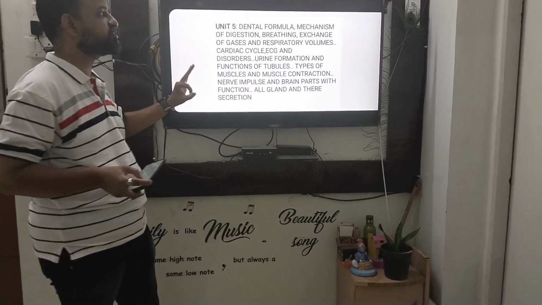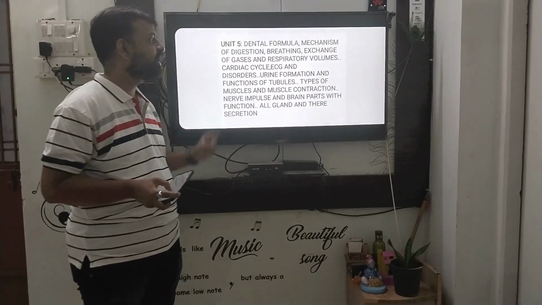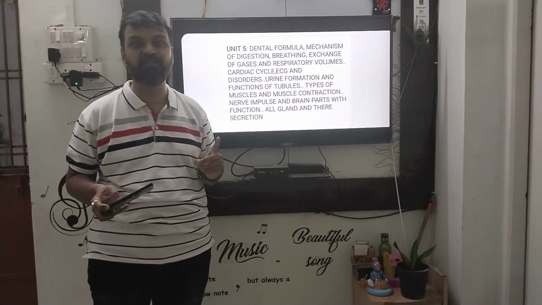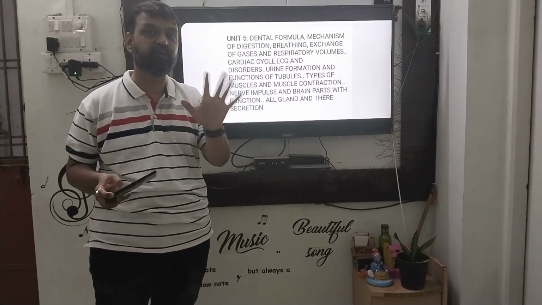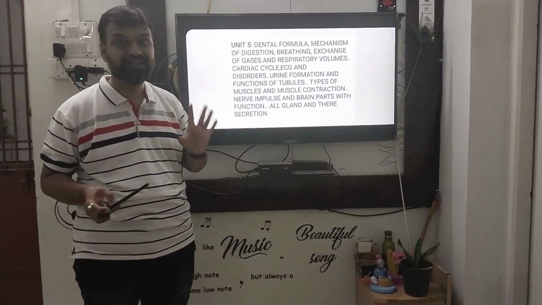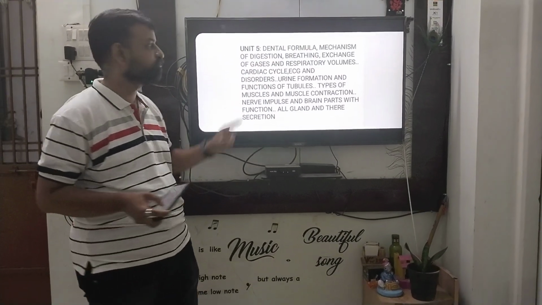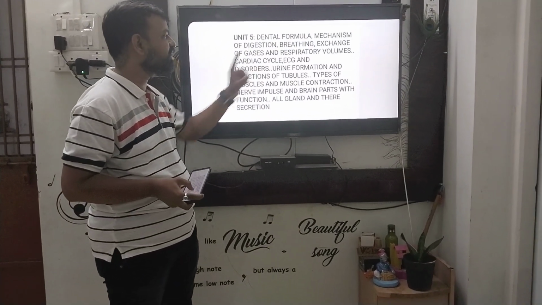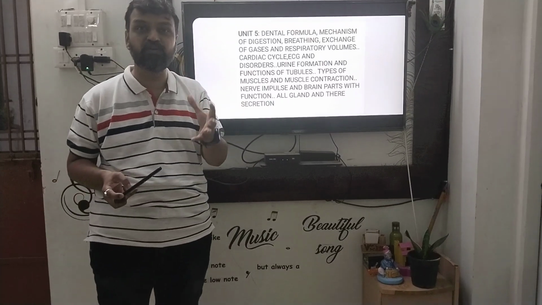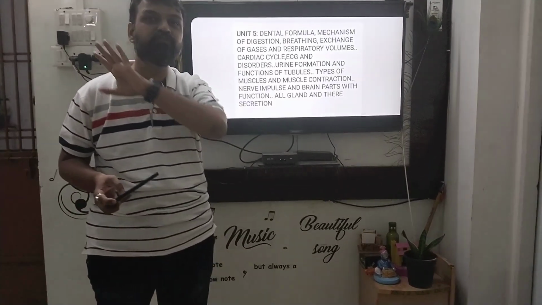They will ask you fixed, sure short questions. Second thing, there is the oxygen dissociation curve. So don't forget to prepare that oxygen dissociation curve from the respiration chapter. Then there is one diagram for exchange of gases. Prepare that diagram. Then the circulation chapter, cardiac cycle, then some disorders, digestive disorder, respiratory disorder, all disorders of all 7 chapters.